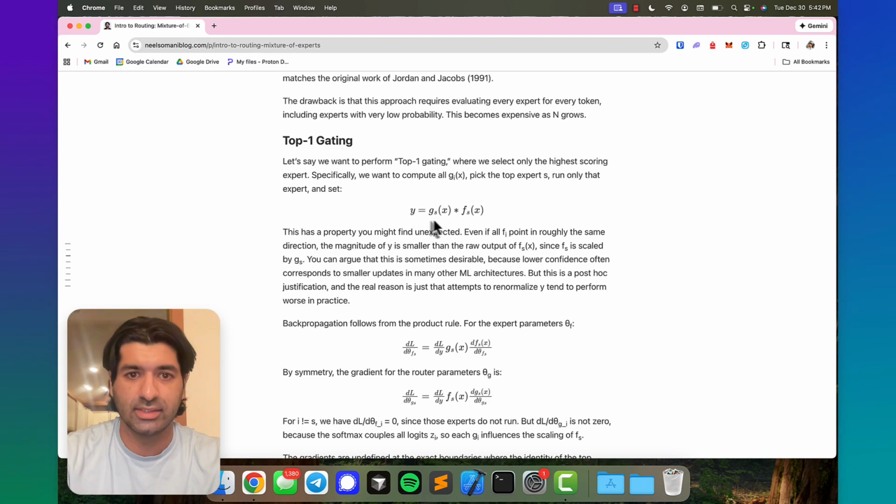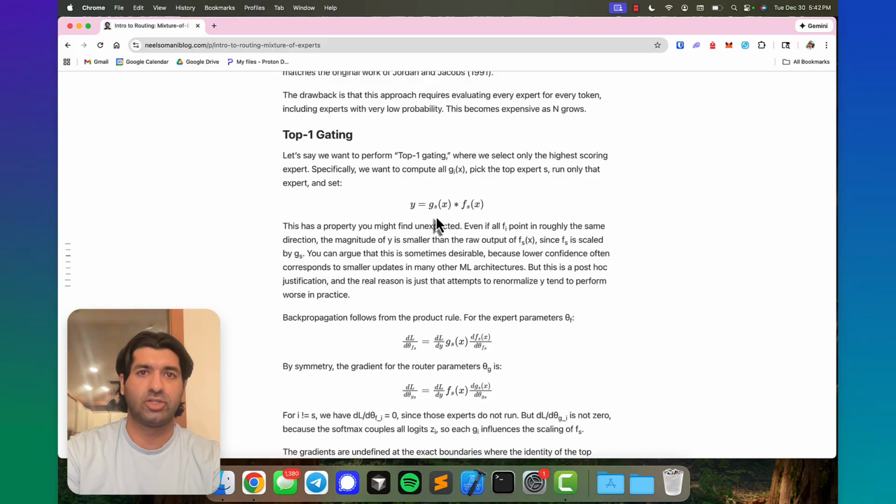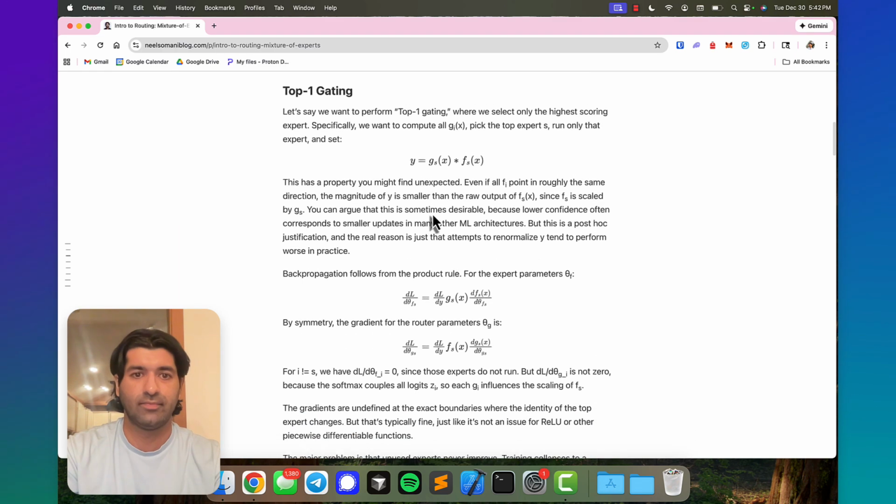What's weird about this is that we're still weighting f sub s. Even though it's top one gating, you might think, let's just take the top expert and output whatever that expert produced. You still end up weighting it by g. And there are some ad hoc justifications for why you would still want to weight or scale the output of f. In practice, the reason why we scale it is because it just works better in training and in simulation. So that's the version of top one gating that everyone uses.